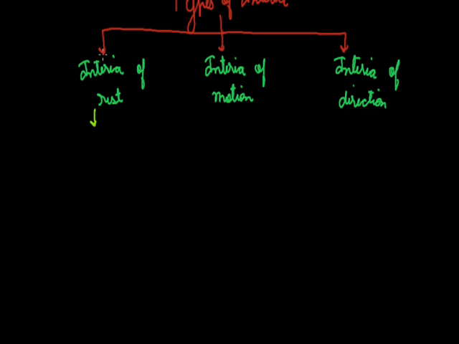For example, if a body is at rest, it will tend to remain at rest, and inertia of rest is the tendency of an object to oppose the change in its state of rest.